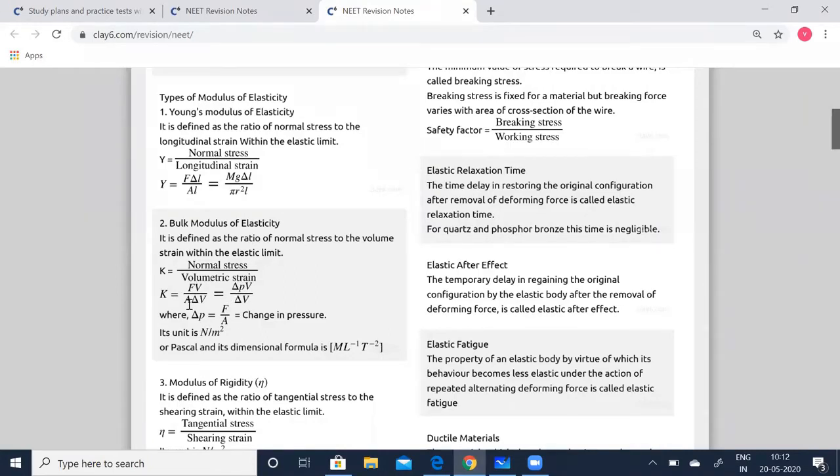Now you put F by A as P, so P into V divided by delta V. Because you can also put the change in pressure as delta P, then F by A is nothing but delta P. So you can also write it as delta P times V by delta V. Its unit is N by M squared, or Pascal, and its dimensional formula is mL to the power of minus 1 T to the power of minus 2. So make a note of this formula.